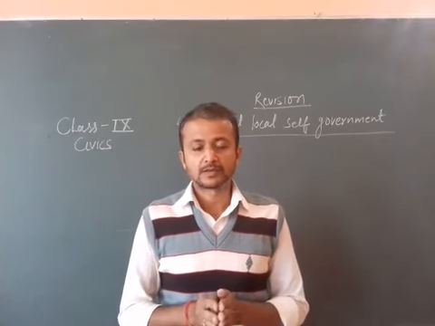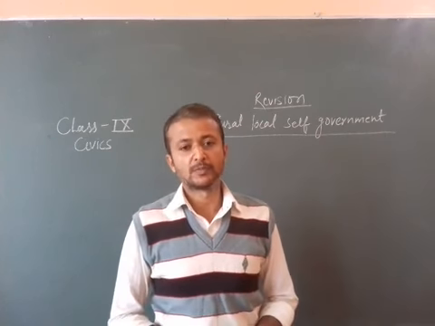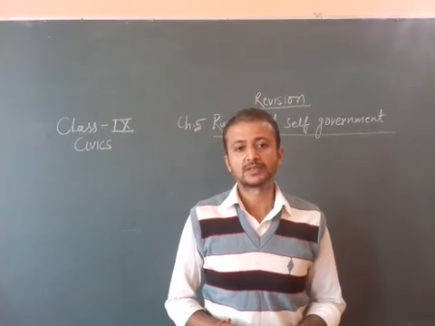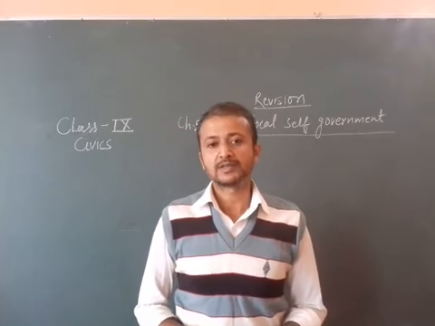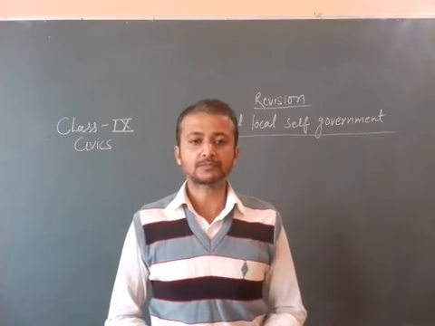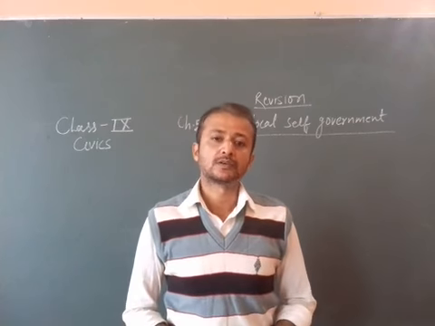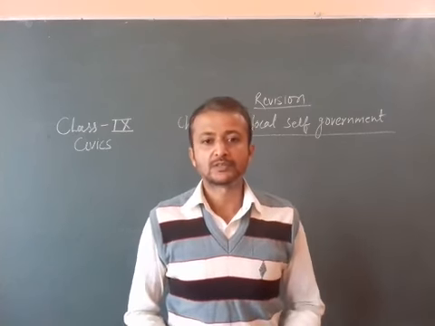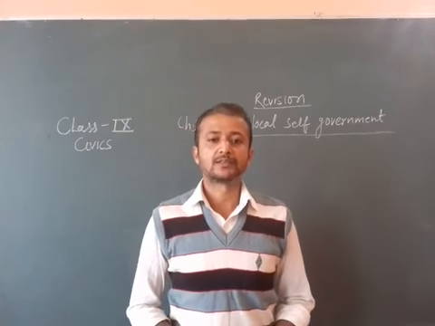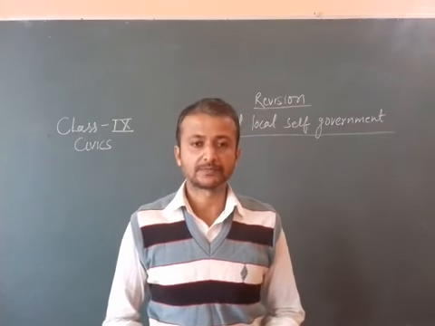And among all these three levels of government, rural local self-government is an essential integral part of our government system, because through this the local affairs, the local problems are being solved by the representative of locality itself.